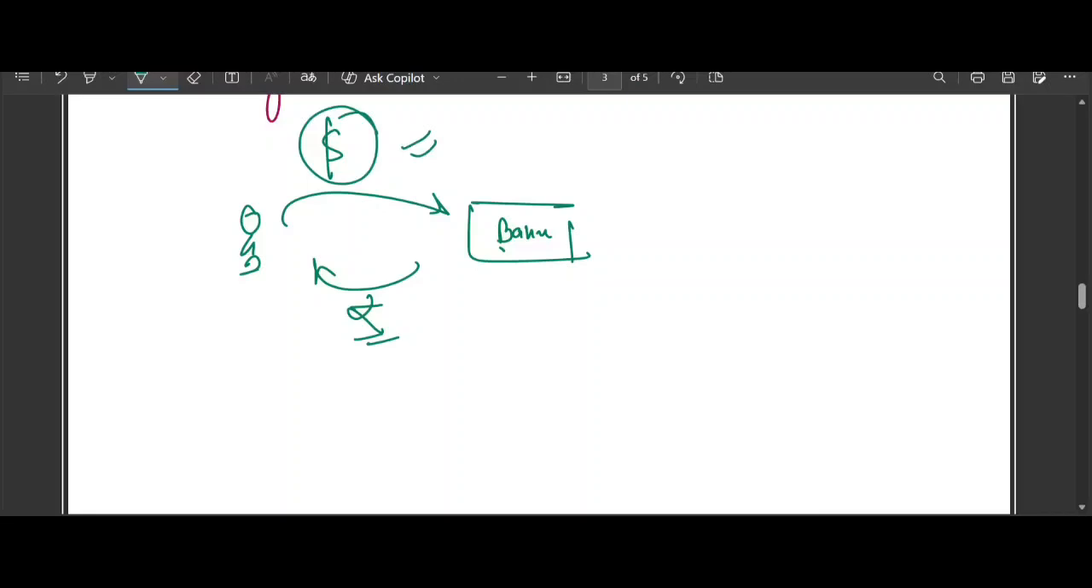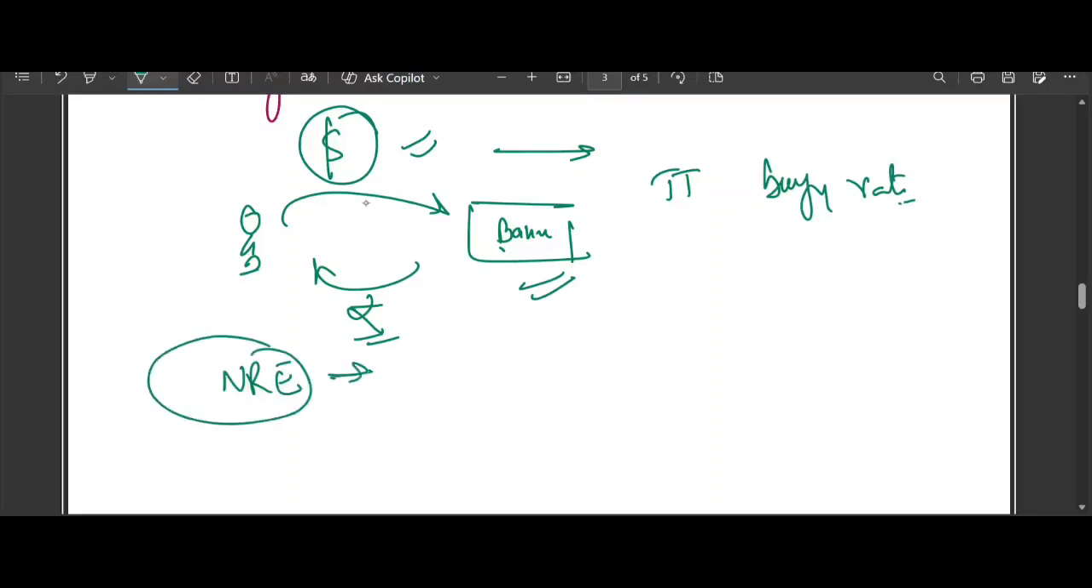So effectively, whenever a bank buys foreign currency, please remember, we have to see what the bank is doing. It is buying foreign currency. In that case, we will use the TT buying rate. Okay, it is the TT buying rate. And one more thing to note is that this NRE account, the non-resident external account, what is the denomination of this account? Yes, this is a rupee denominated account.